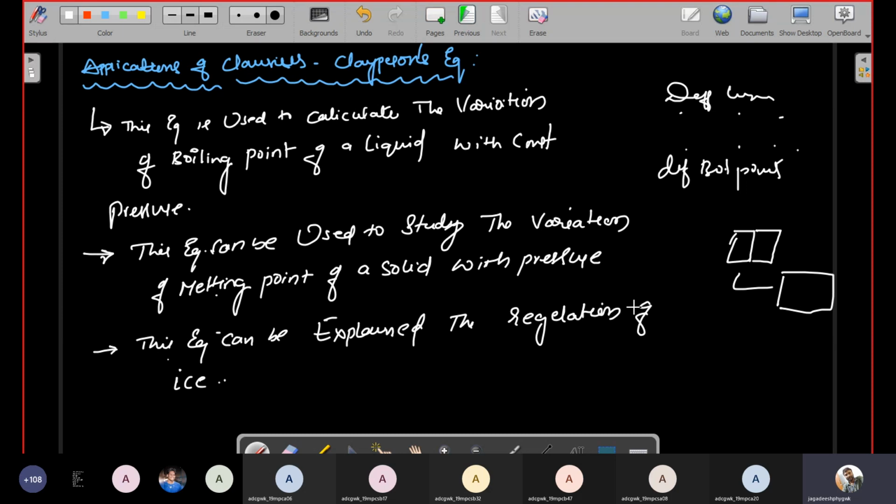So this is the concept of the Clapeyron equation. So shall we move to the next topic? So please note, everybody.